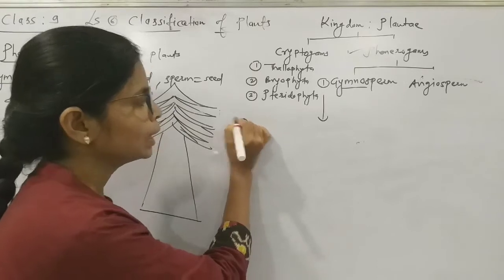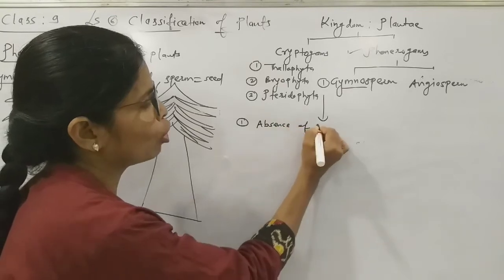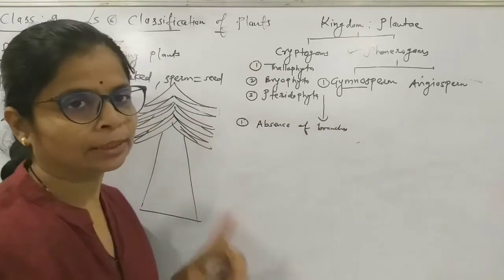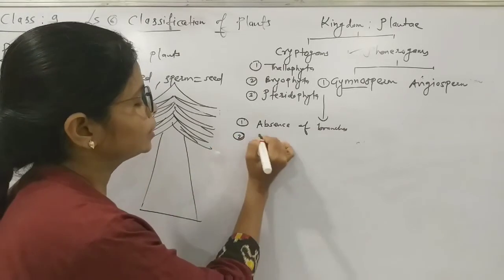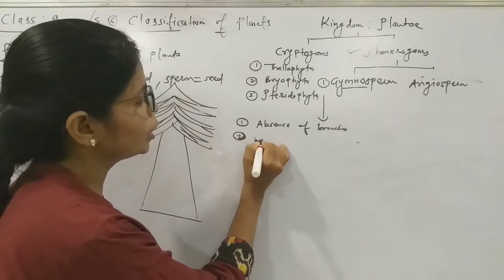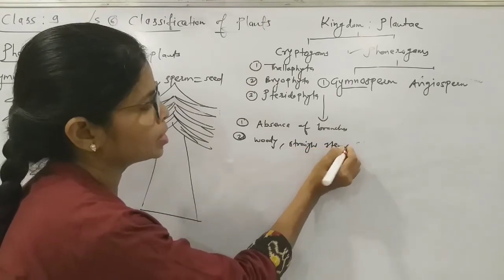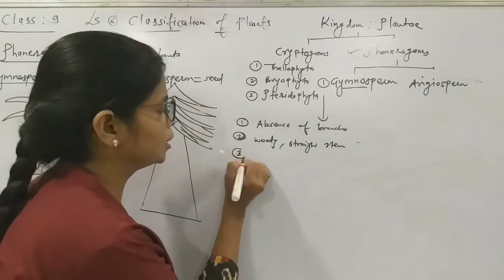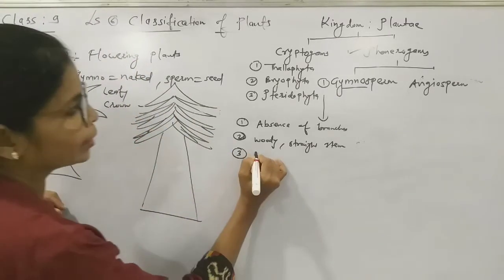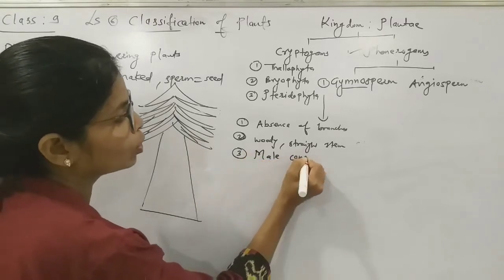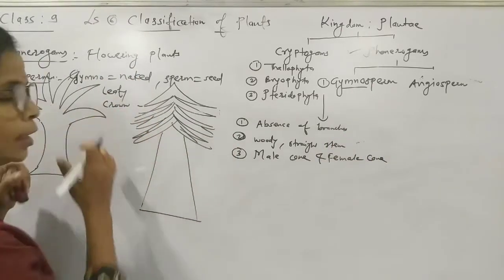Firstly, the plant does not have branches. Absence of branches is one character by observation. Another character is a woody, straight stem. The third characteristic, and this characteristic is new for you, is the presence of male cone and female cone on the same plant.